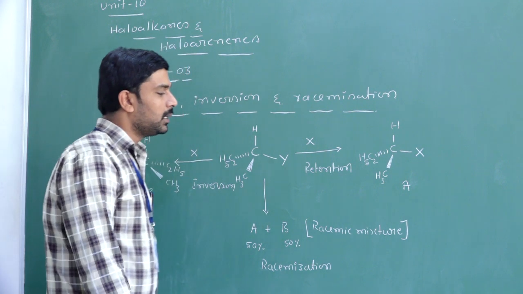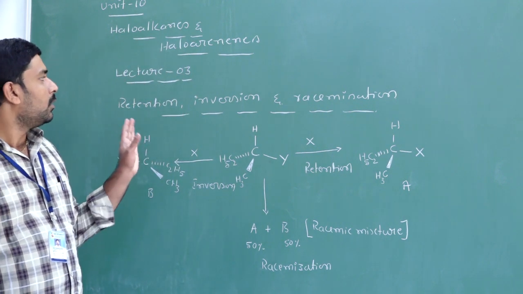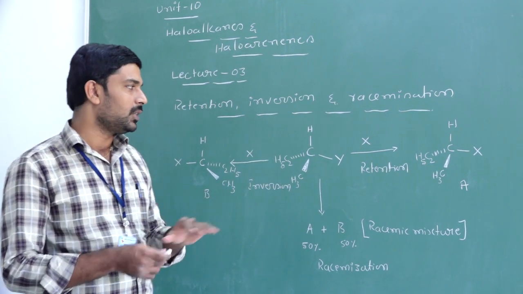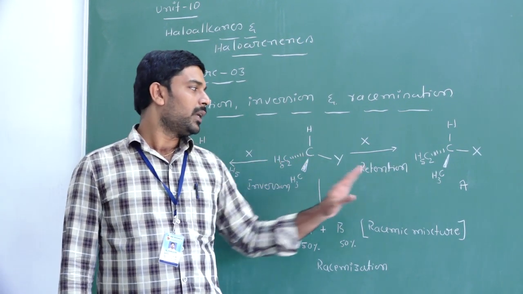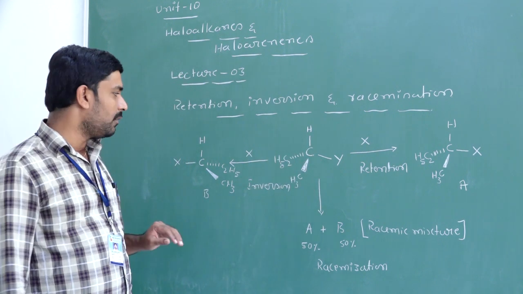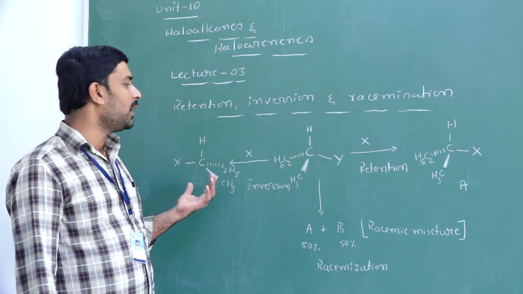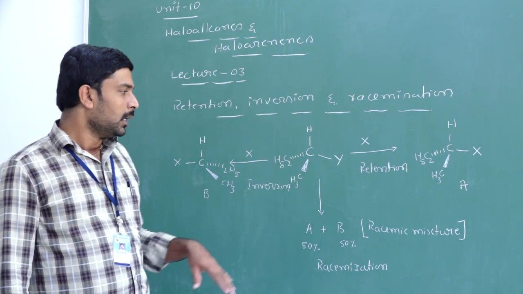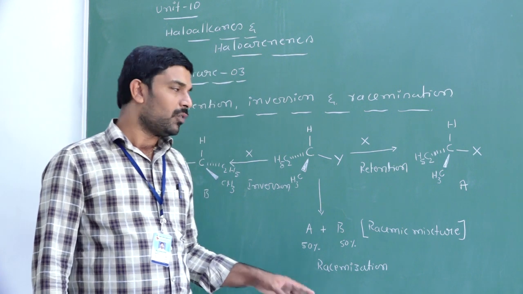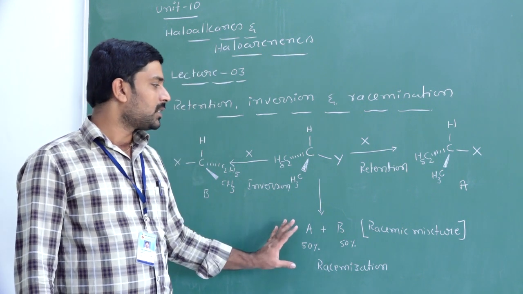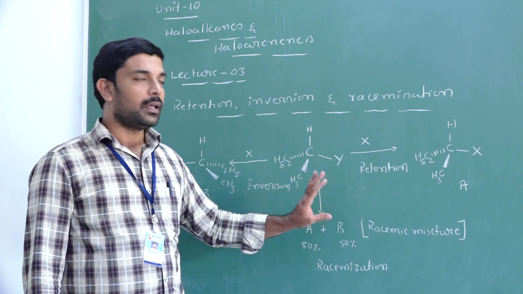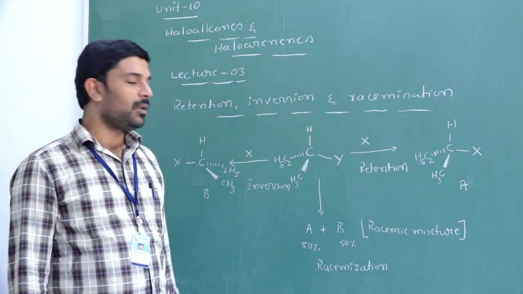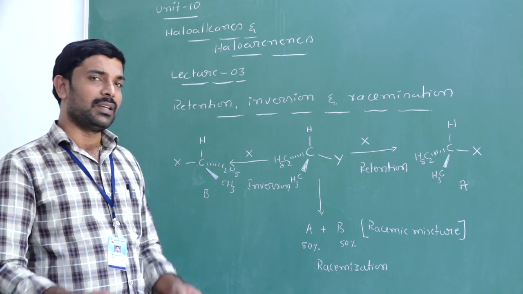Racemic mixture. How will we explain retention, inversion, and racemization? Retention is nothing but the product and reactant both having a similar configuration. Inversion means the product configuration gets inverted when compared to the configuration of the reactant. So racemization is nothing but what? If you get 50% inverted product and 50% retention product, that mixture we call a racemic mixture, and the process we call racemization.